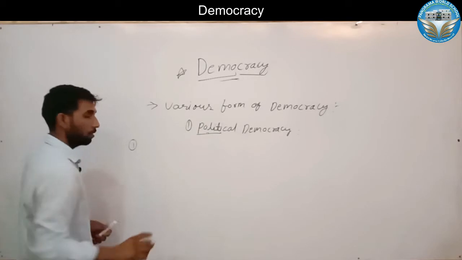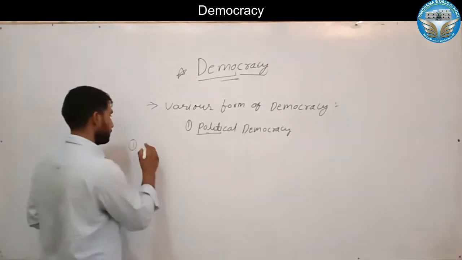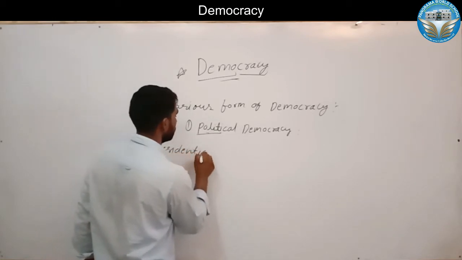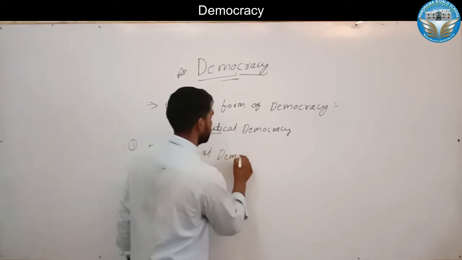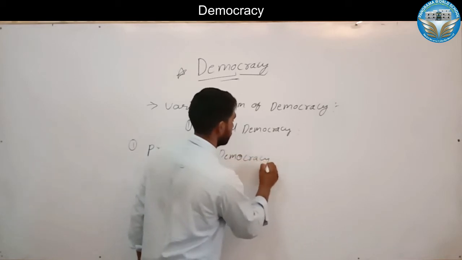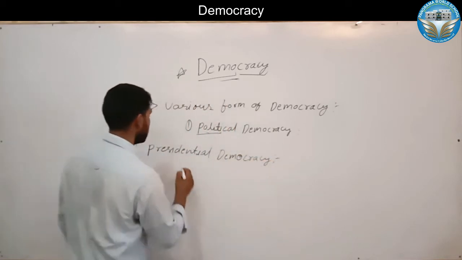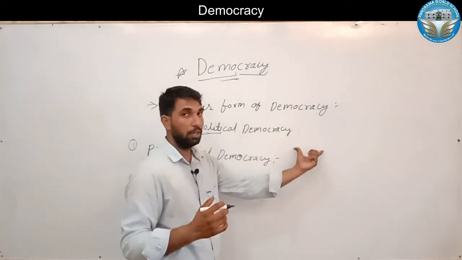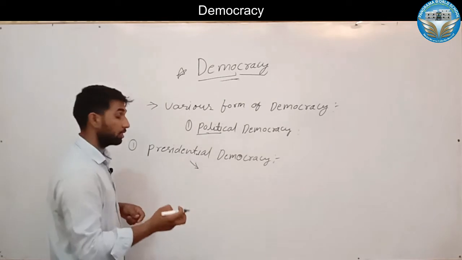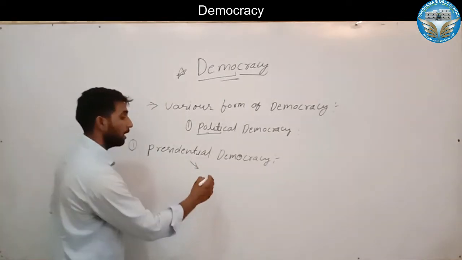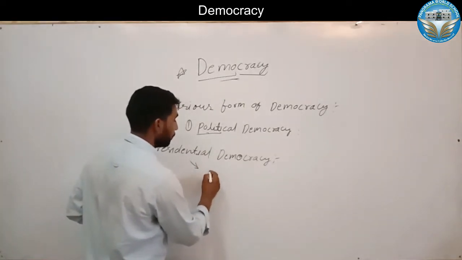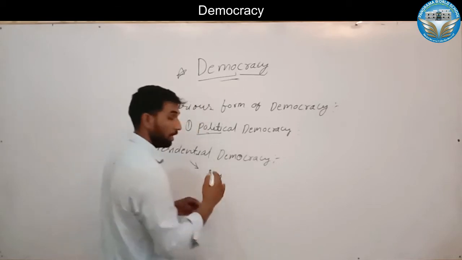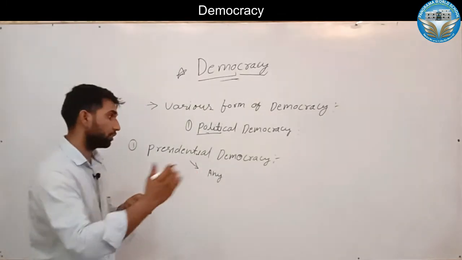After that, we know the second part of representative government or representative democracy was presidential democracy. Presidential democracy means the executive is separate. In the parliamentary system, we know the leader comes from the legislature. Here they have separated the legislature and the executive.